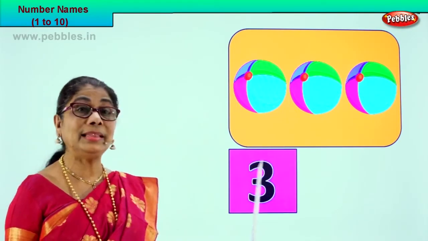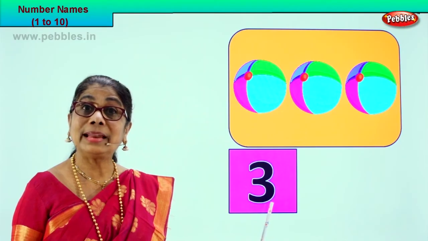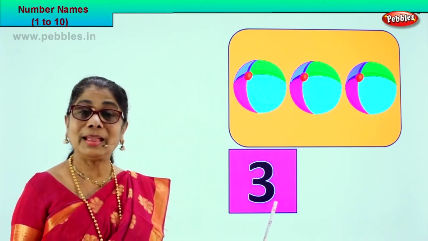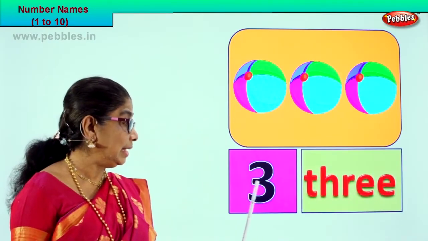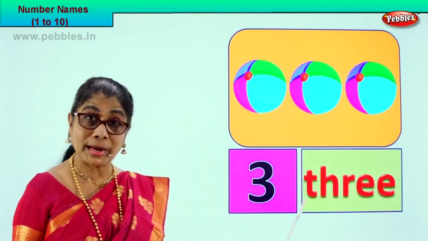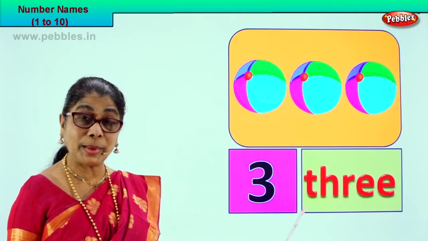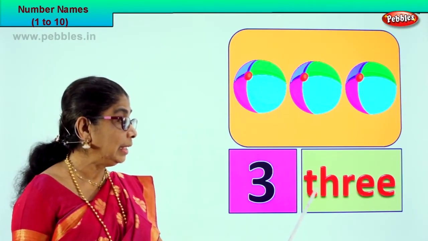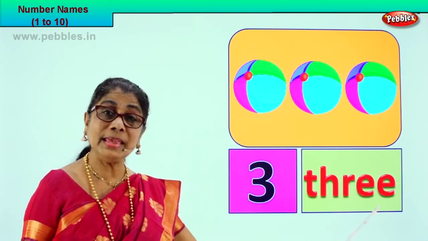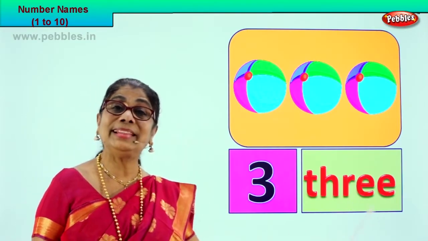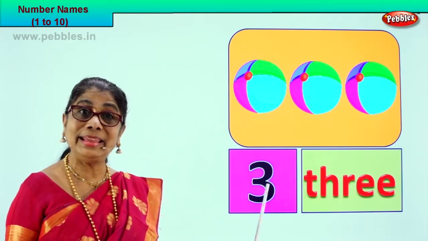How many balls are there? There are 3 balls. How do you write it in words now? This is 3. In words, you will write it as, call out the spelling, T-H-R-E-E. 3. This is number 3.